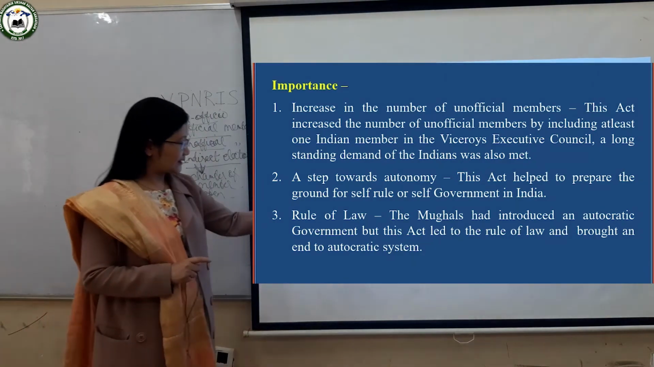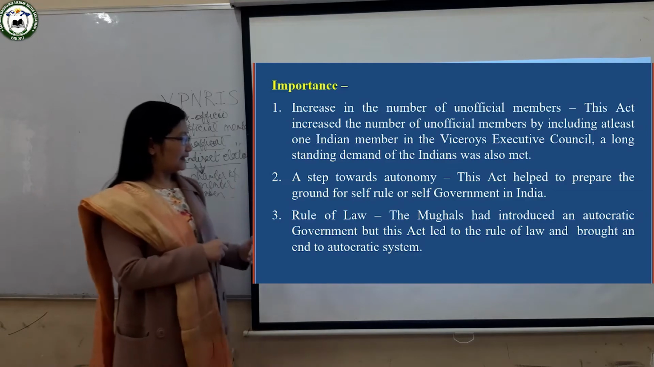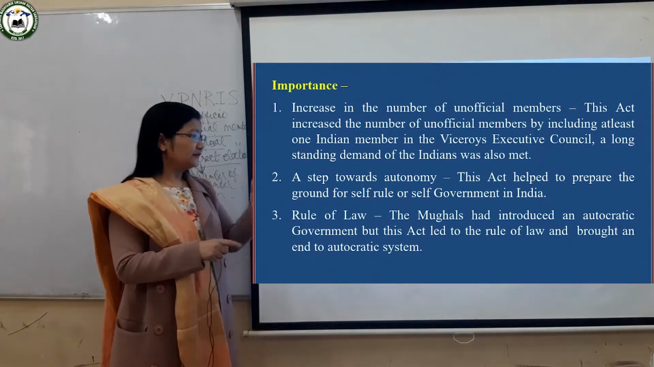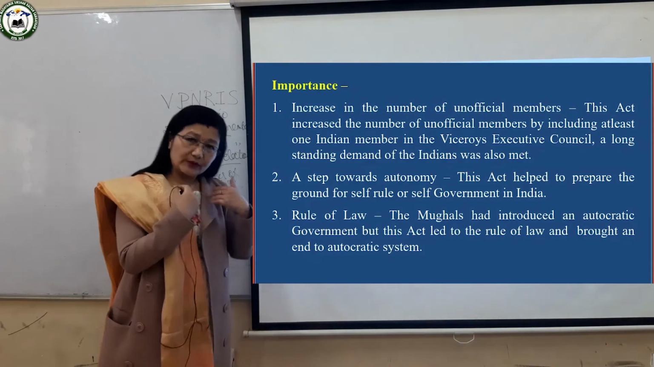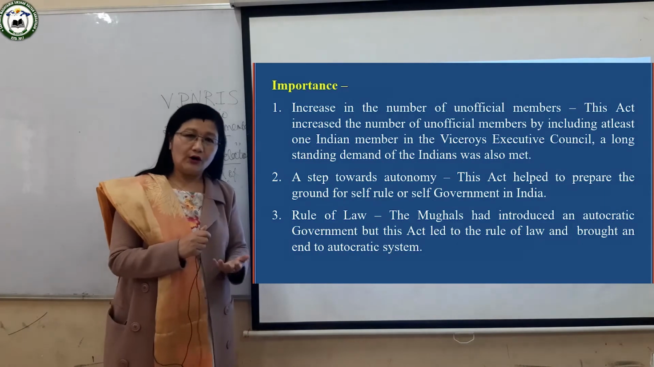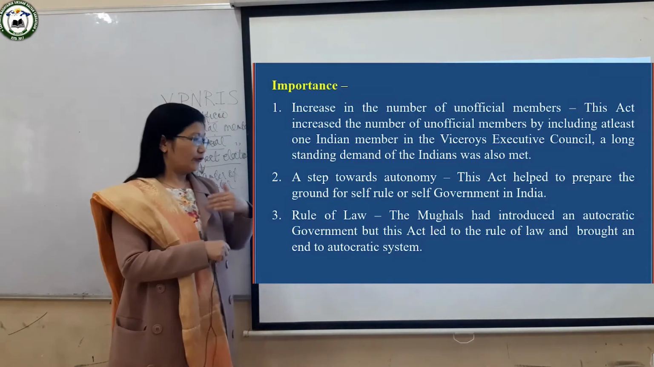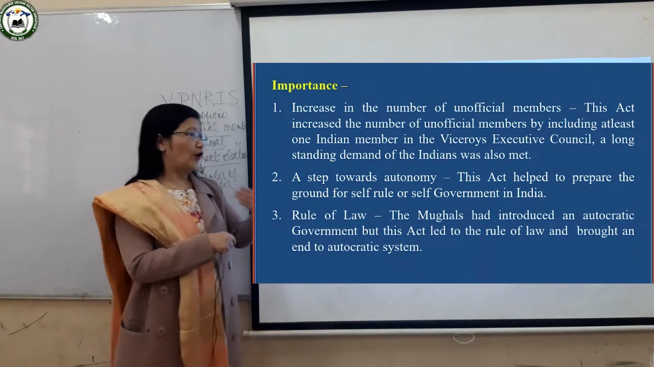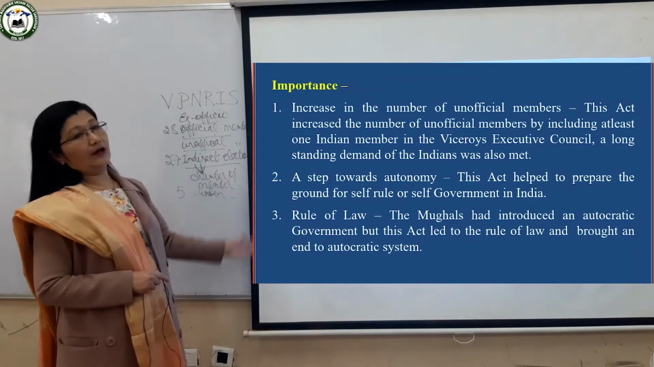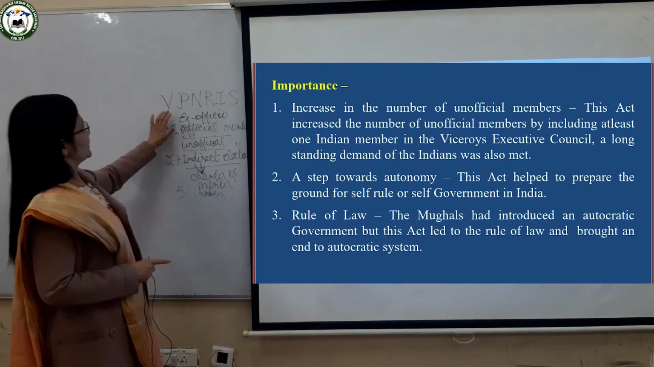Here it is said, there is a mistake in this line, end of autocratic system. That is not the thing, but the main thing is that this autocratic government was continued by the British. And in this autocratic government, what did the British introduce? The rule of law. In rule of law, there is impartiality, justice, fairness. So fairness was introduced along with the autocratic government which had been started by the Mughals. So this is all about the Government of India Act 1909.